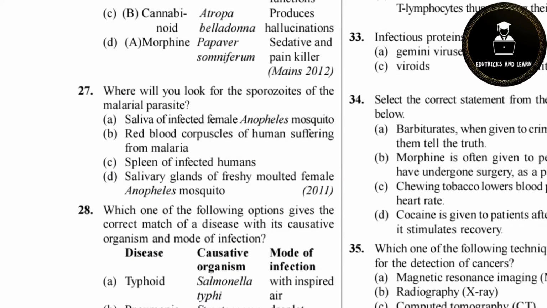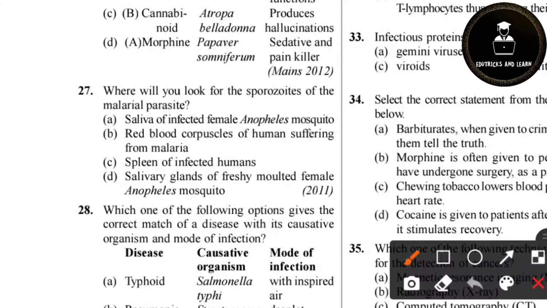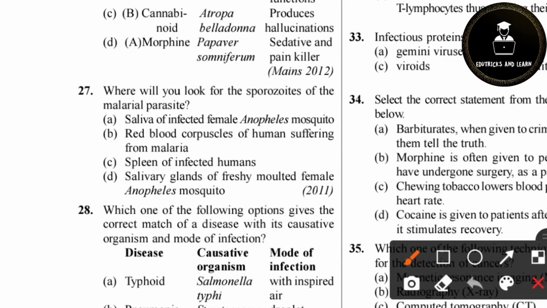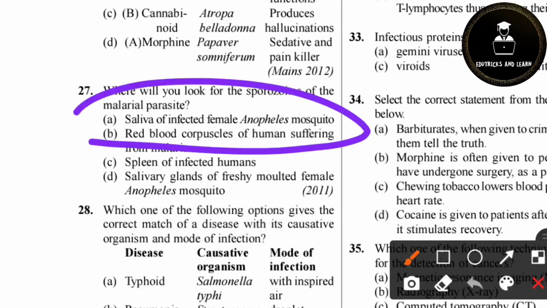Where will you look for the sporozoites of the malarial parasites? It is a very important question, and also a very easy question. We can see the malarial parasites in an infected female mosquito. It is not a freshly molted female mosquito. If it is a freshly molted female mosquito, it is not infected. It is a healthy mosquito. Only an infected mosquito has the sporozoites. So option A is the correct answer.